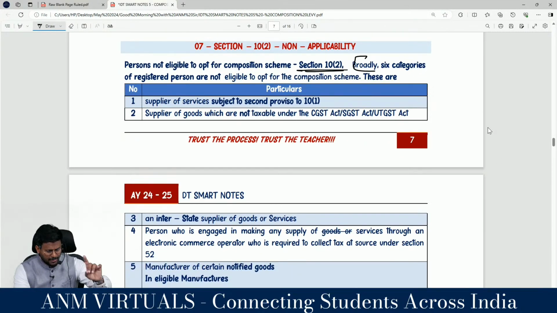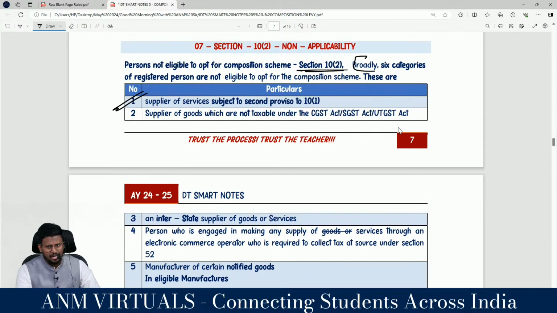Correct? Yes. Number 1, supplier of services subject to what? Second proviso to section 10 sub-section 1. If you are exclusively supplying services, you have a separate mechanism called the 10(2A) mechanism. Correct? Yes, sir. Then you cannot come under 10(1). Sir, but I am supplying only a little. Then okay, main supply plus a little is allowed, but only a little is not allowed. Number 2, supplier of goods which are not taxable under the CGST, SGST, UTGST Act.